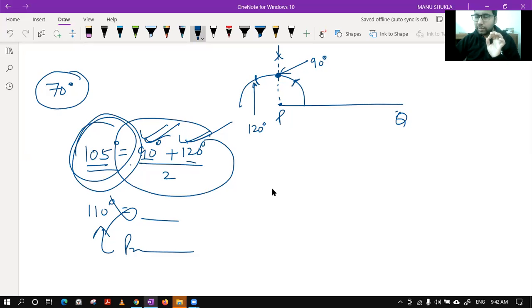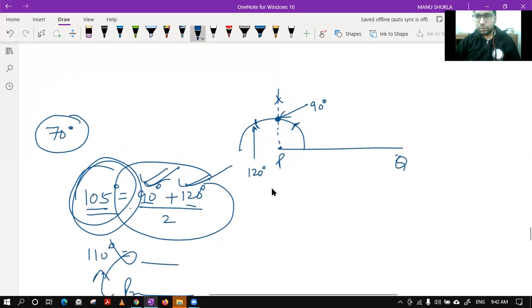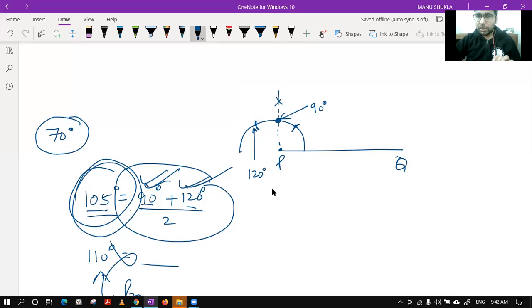Till this point, is it clear to you how we are proceeding? Please confirm, Kritika. Okay. Now, keeping the compass on this point 120 degree, I will take an arc. Keeping the compass on this point 90 degree, I will take another arc, and then I will join like this, and this will be your 105 degree angle.